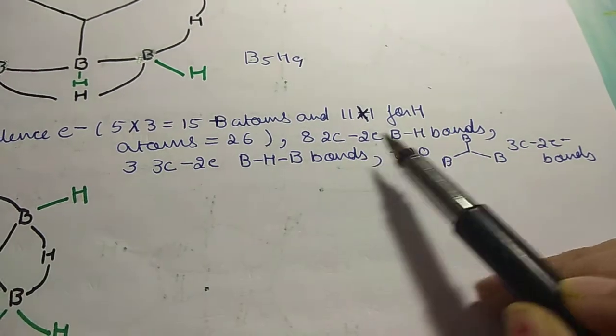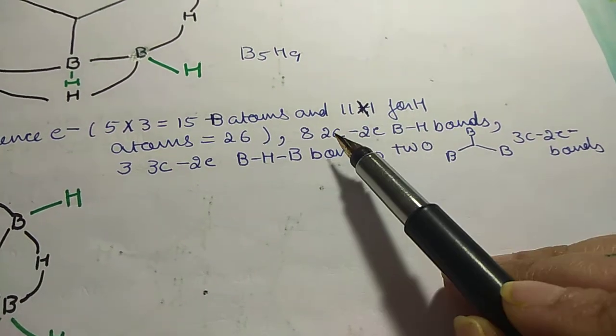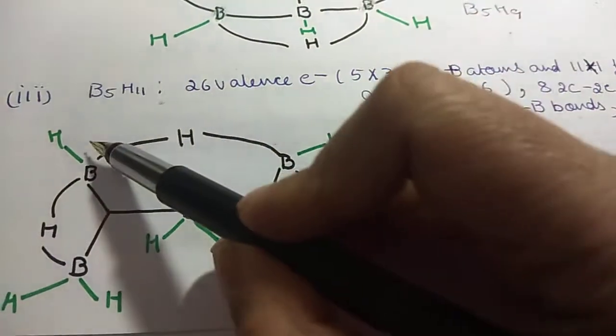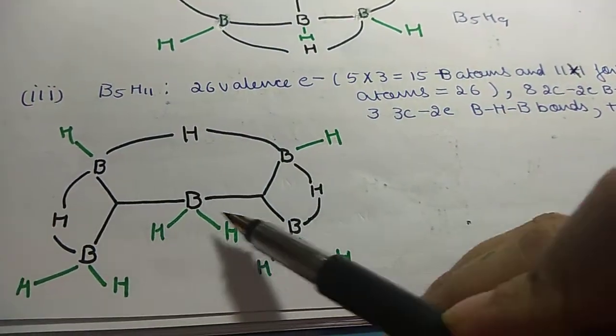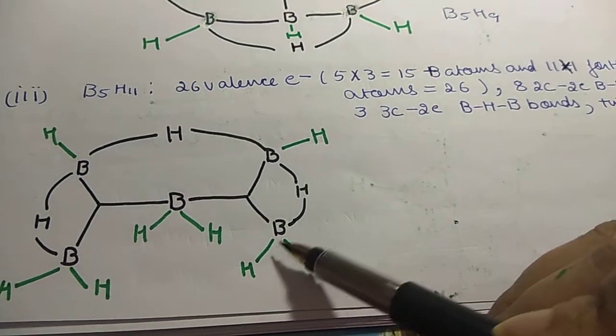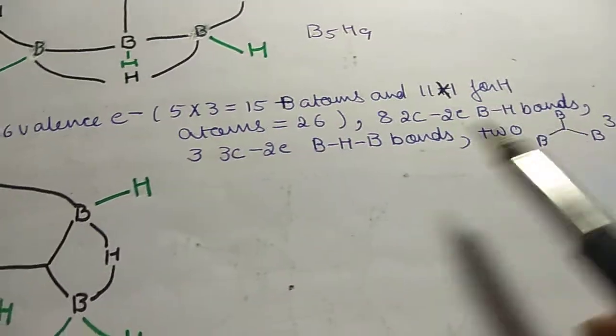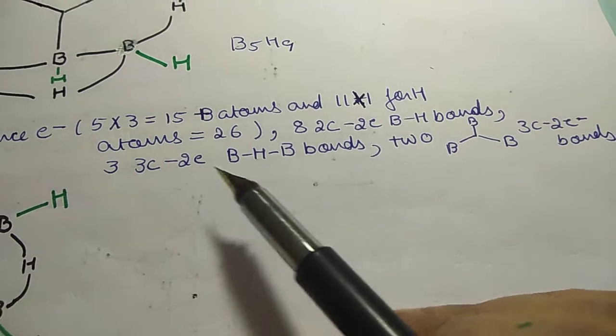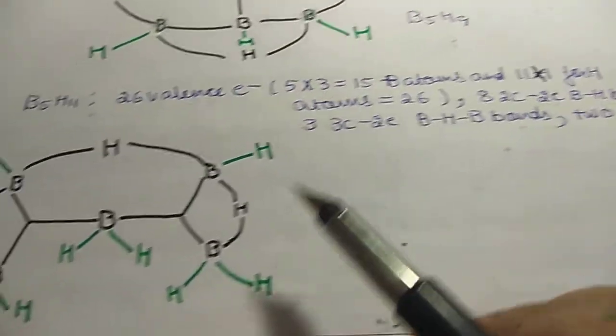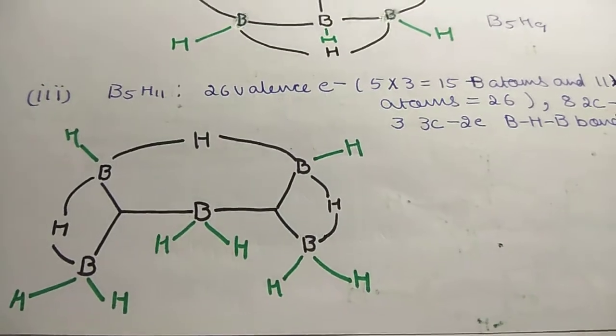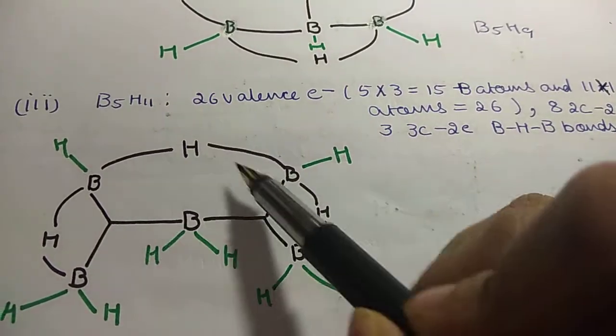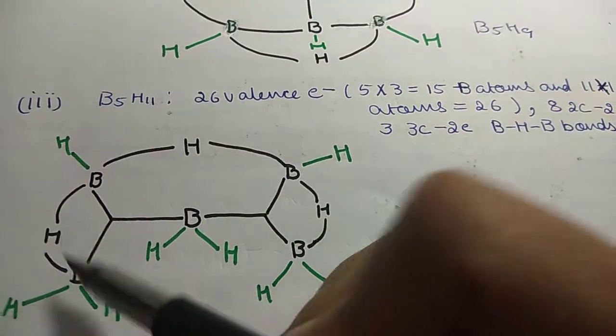Now we will count the number of bonds. 8 2 center, 2 electron BH bonds. You can count them: 1 2 3 4 5 6 7 8. Then we have 3 center, 2 electron BHB bonds. So we will count them: BHB bonds 1 2 3.